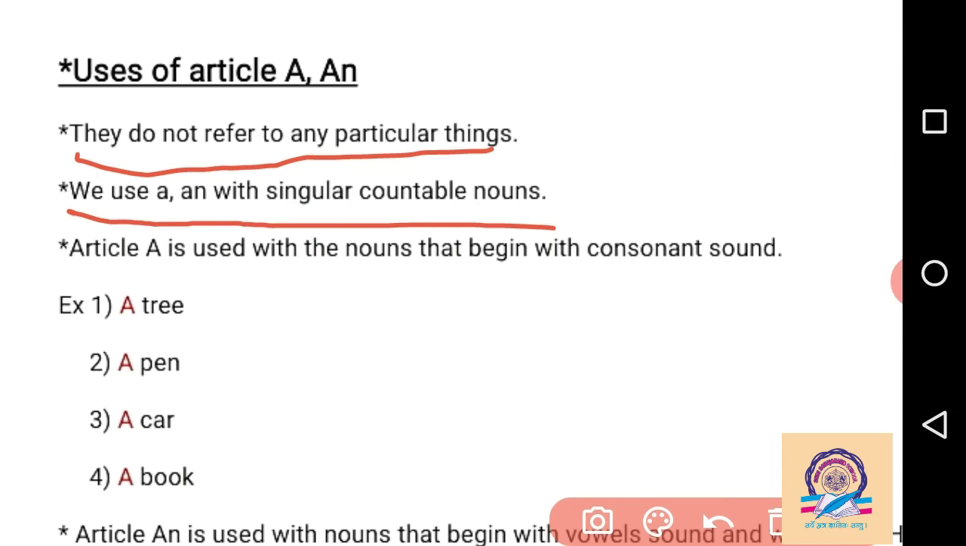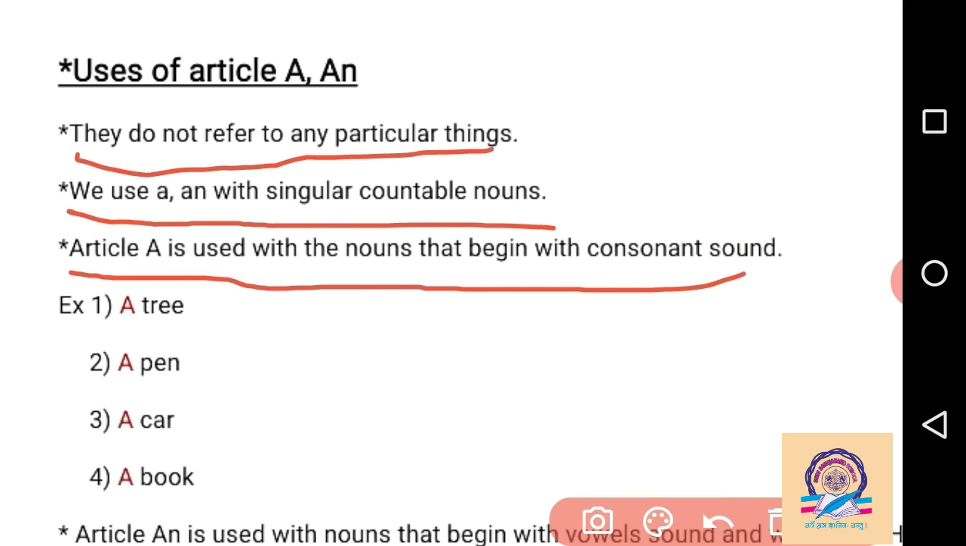Now article 'a' is used with a noun that begins with a consonant sound. Here the most important thing is that we have to use article 'a' with the consonant sound. It means we have to pronounce the noun. If the noun begins with a consonant sound, then we have to use article 'a'. How can we find out the noun has a consonant sound? We have to take the support of the Gujarati alphabet, it means Gujarati consonants.